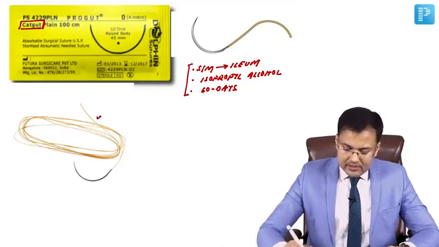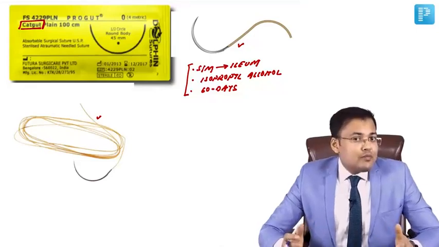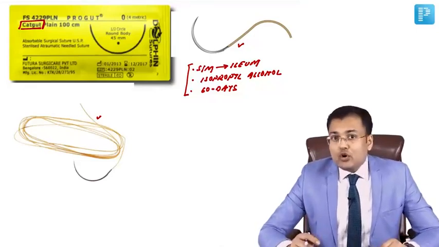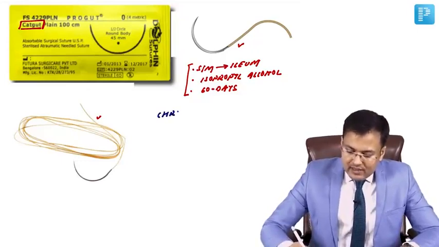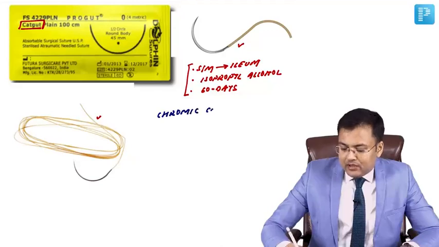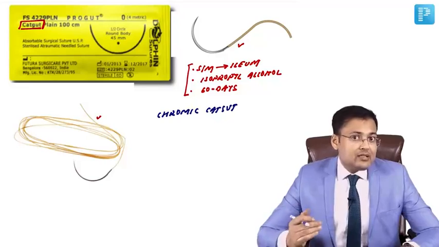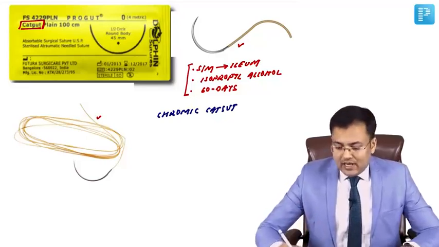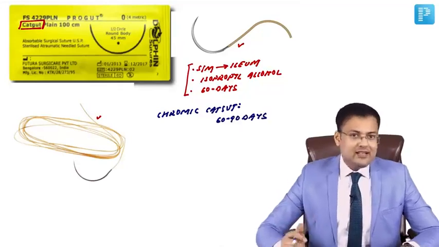So see the appearance? This is catgut. Whenever catgut is tanned with chromium salt, then it's known as chromic catgut. And the question is asked related to chromic catgut, that in how many days is this chromic catgut absorbed? This is absorbed in 60 to 90 days. So chromic catgut is absorbed in 60 to 90 days, catgut in 60 days.